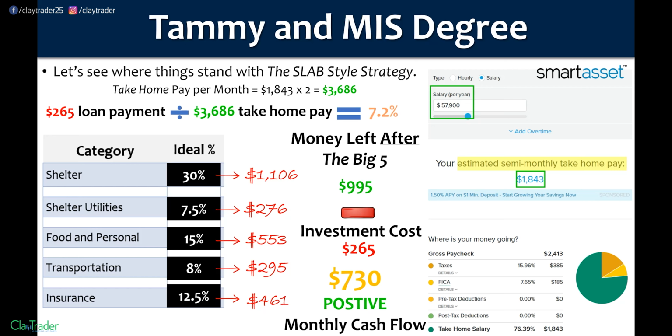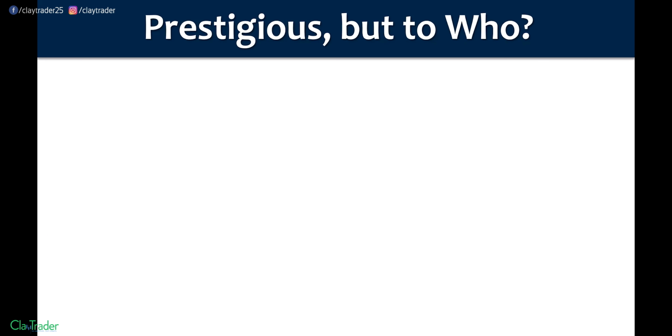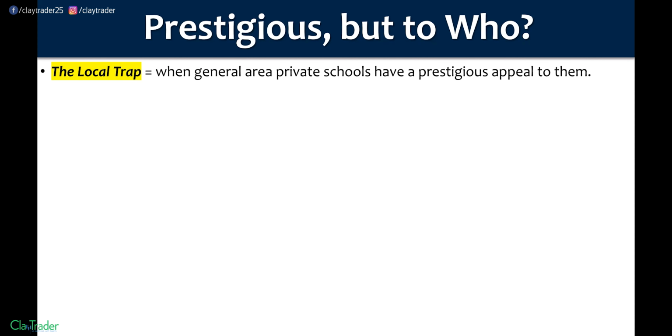So get to it. Now, the next factor, prestigious, but to who? Because a lot of people are like, oh, well, that's a prestigious college. And it kind of falls into the brand name category to an extent. But people fall into the mind trap of, well, I'm going to pay a little bit more because that's prestigious. This is what I like to call the local trap, meaning in the general area, there's some private school that has a prestigious appeal to it.